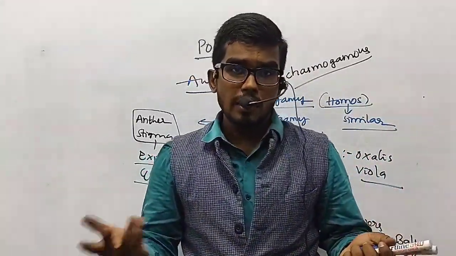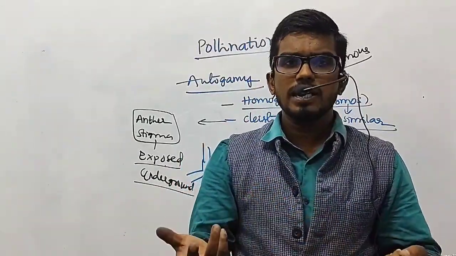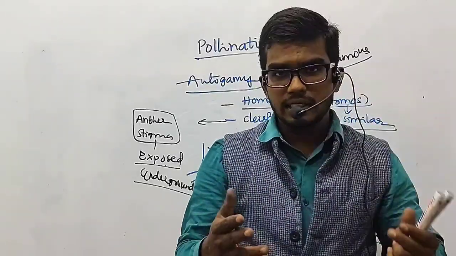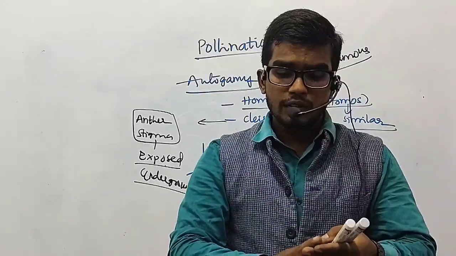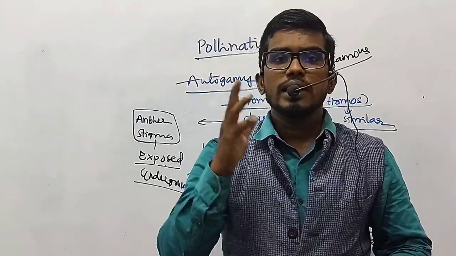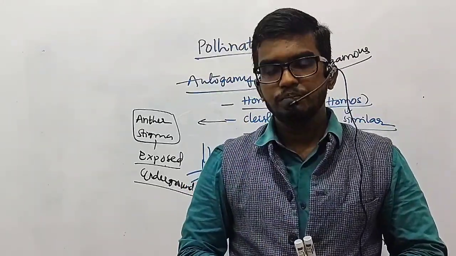So there is no recombination of characters. Characters do not combine, because self-pollination generally produces characters of a particular plant, of the same plant. Generally we cannot find variations, because we don't combine the characteristics of two different plants. So that's where it becomes essential to understand self-pollination.